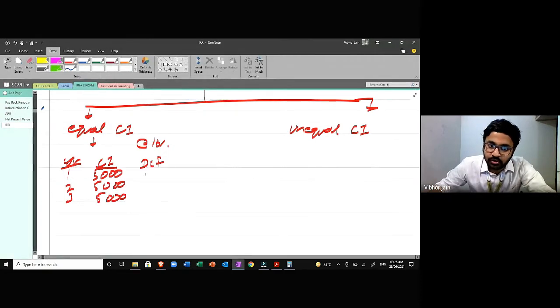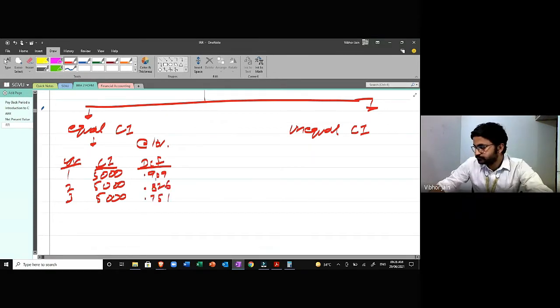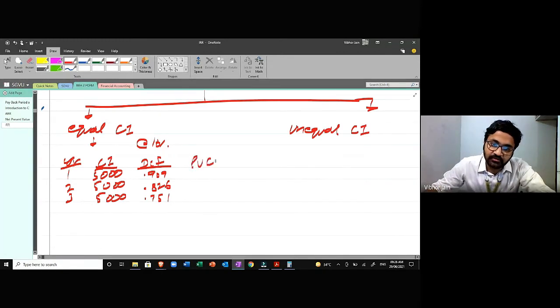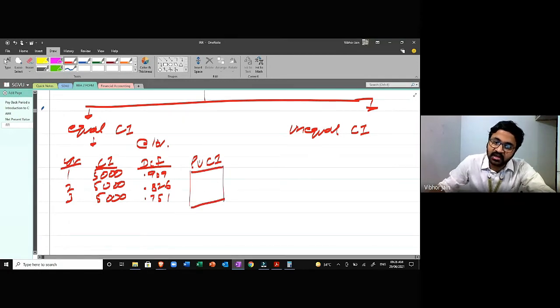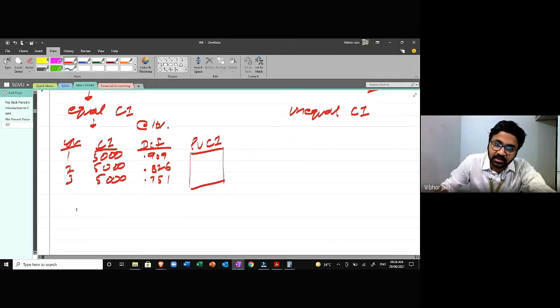Okay, so now we are going to calculate the discounting factor. So the discount factor for 10% is 0.909, 0.826, and 0.751. Okay, now we are going to calculate the present value of cash inflows, and then from this amount we are going to calculate the payback period using the cumulative cash inflows technique.